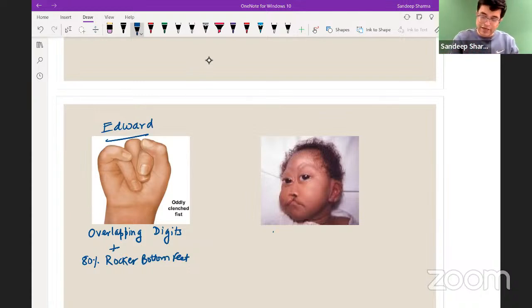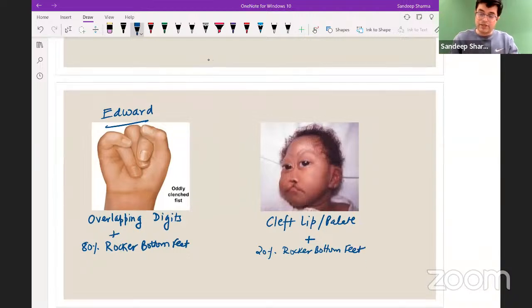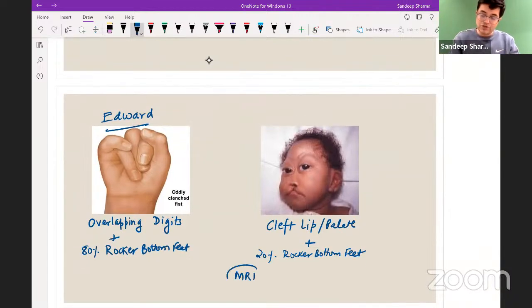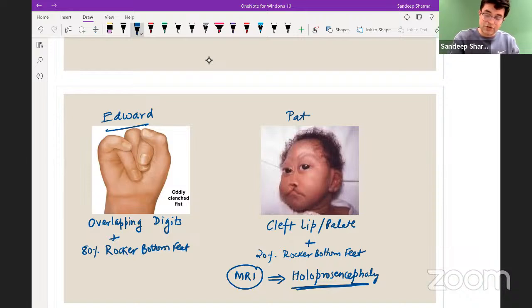And if you have cleft lip and cleft palate, along with up to 20% patients having rocker bottom feet, and when you do MRI of the child, you will find a neuronal migration defect called holoprosencephaly. Details will not be asked. Remember this word. So these will be clues that the patient is suffering from Patau syndrome.